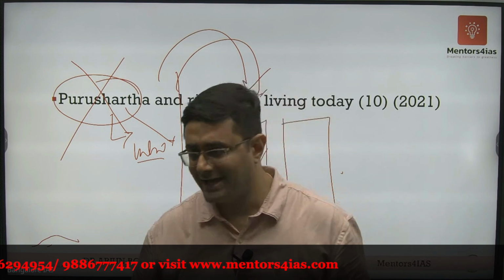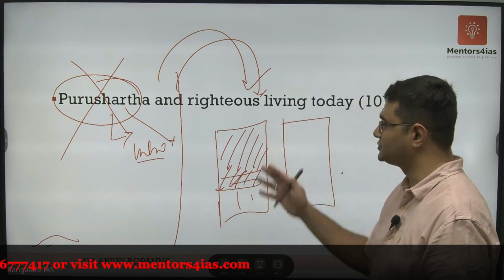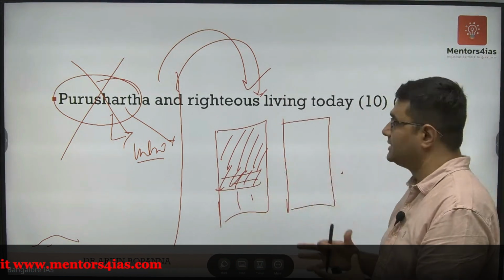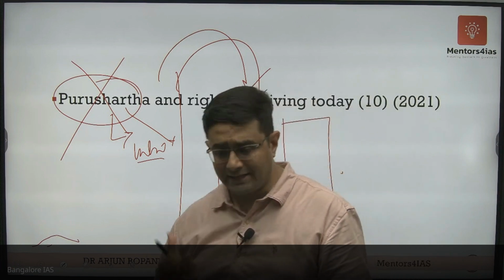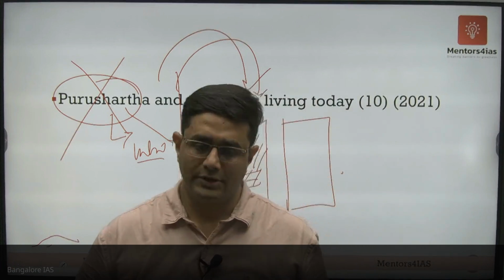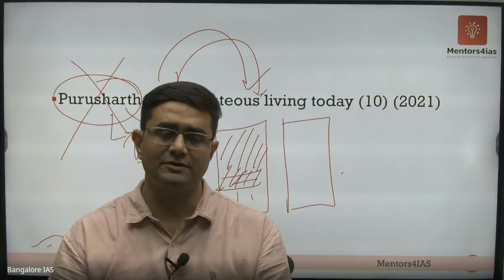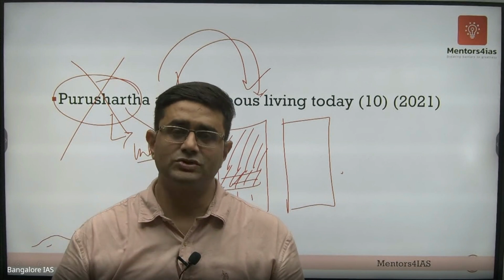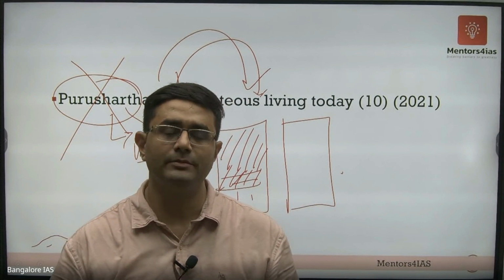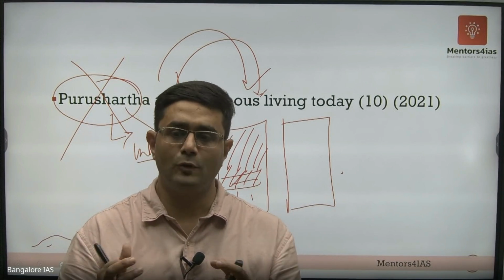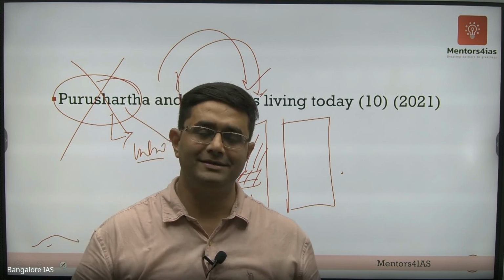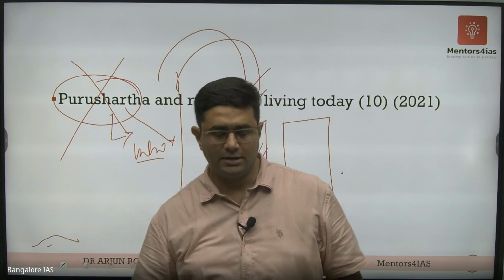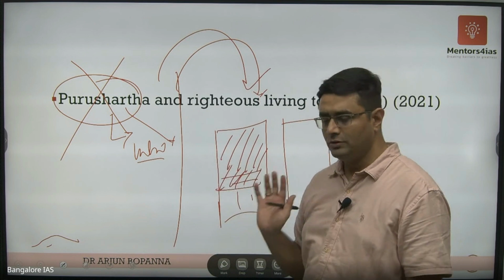You are going to write and thus conclude saying that Purushartha and the ashrama system, even though not practiced by the majority of individuals, have their essence ingrained in our social fabric and social system, which helps Indian society to organize and create a sense of unity in India in cultural terms. So that's how you are going to write that.